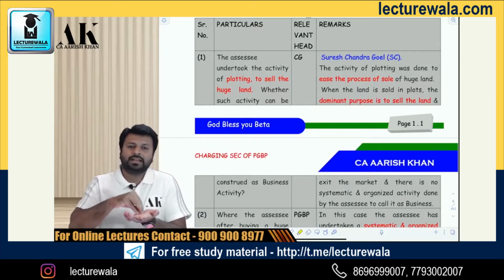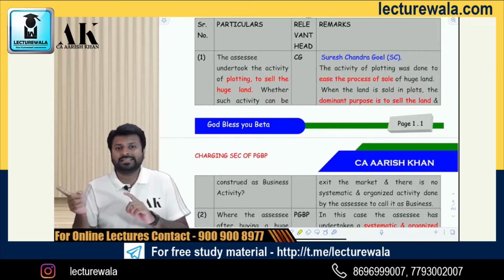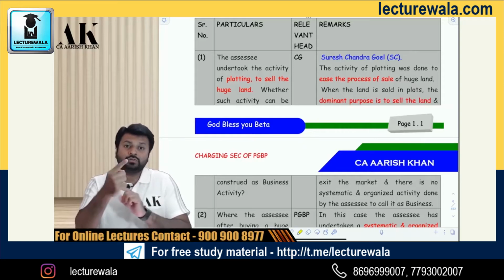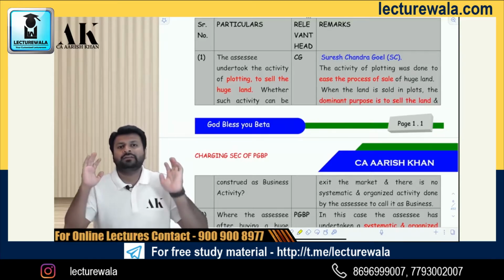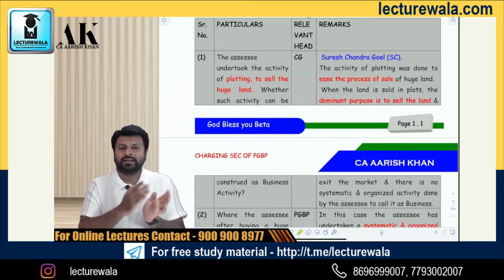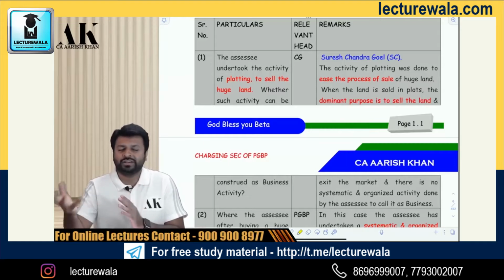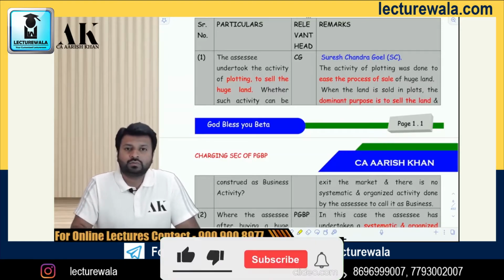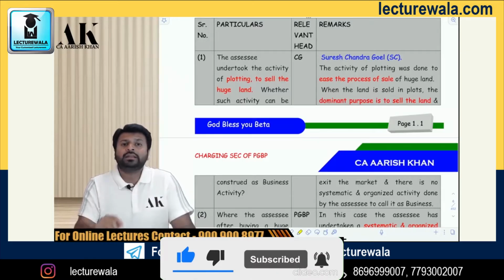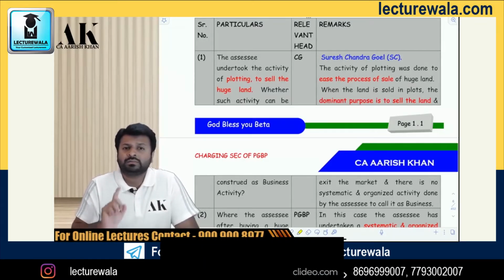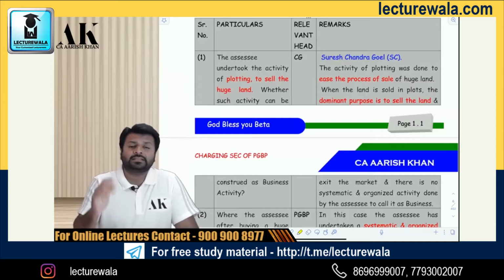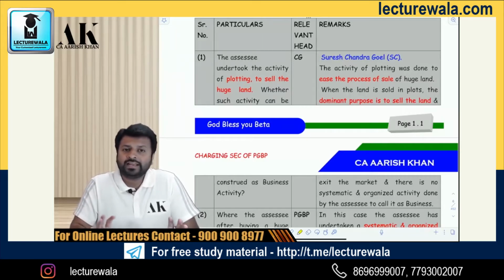The department said that it is PGBP. But the assessee said that it is not PGBP, it is capital gains. Now, you decide. What is it? I have a huge land, it is not getting sold, so I am dividing it into small parts so that it can get sold very fast and I can take the money out of it. This is not business and profession, this is capital gains, because the dominant intention here is not to earn profit, but to sell the land and exit the market. There is nothing like PGBP over here.